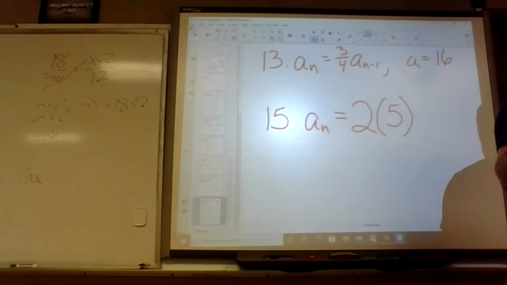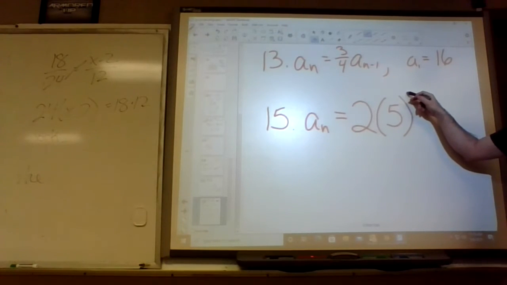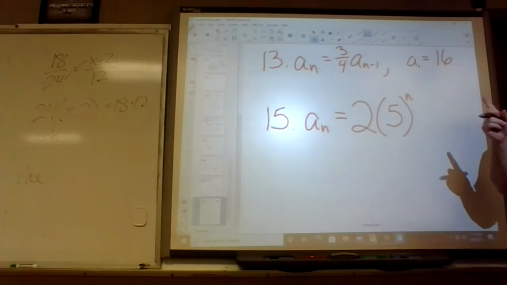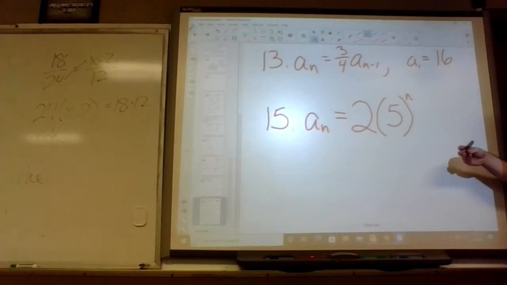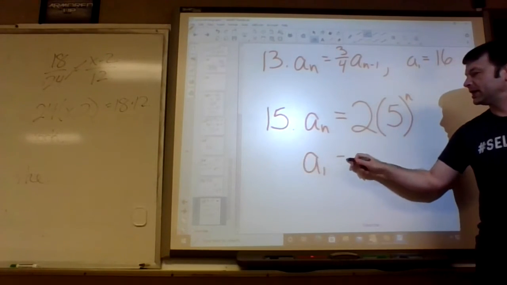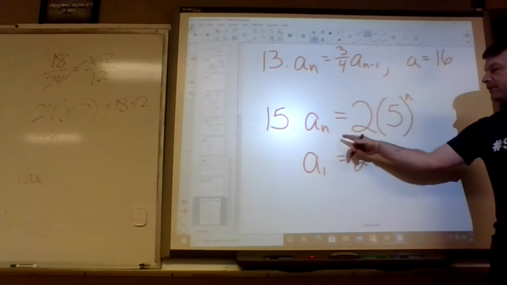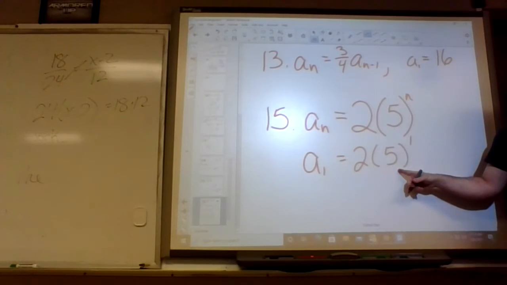But here's the problem. How do we multiply by 5 over and over and over again? How do I show that? Exponents do that. So guess what I'm going to put in the exponent up here? N minus 1. What would happen is if I wanted the first term, I would put a 1, and I'd get 2 times 5, which is 10. But the first term is supposed to be what?